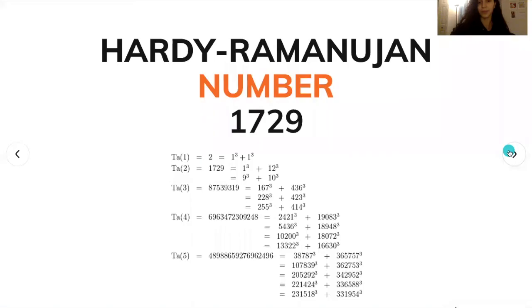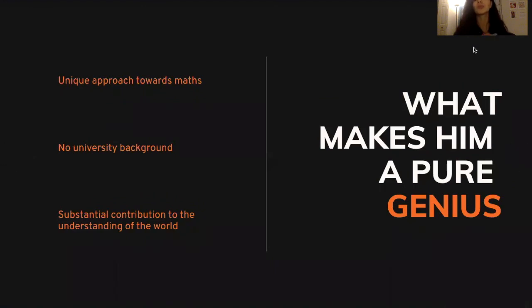And yeah, it's actually his unique approach to math, because Ramanujan is known for using different types of notation and an approach that is really innovative and that was not really known at the time. And the fact that he worked with one of the greatest mathematicians in the world without even having any university background, that's really impressive. And the fact that he brought a substantial contribution to the understanding of the world makes him just a pure genius.